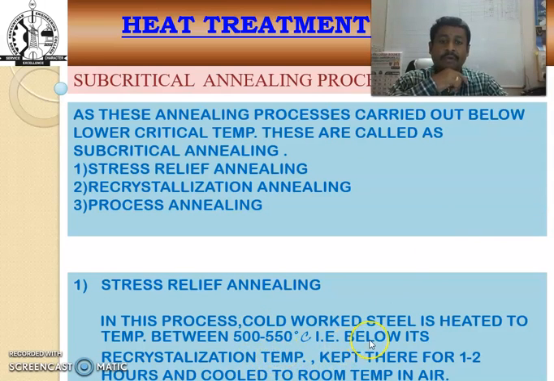In this process, cold worked steel is heated up to a temperature between 500 to 500 degrees Celsius, for example, below its lower recrystallization temperature, and then kept at this particular temperature for 1 to 2 hours and then cooled to room temperature in air.